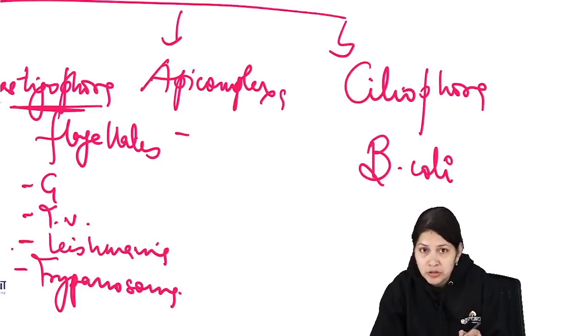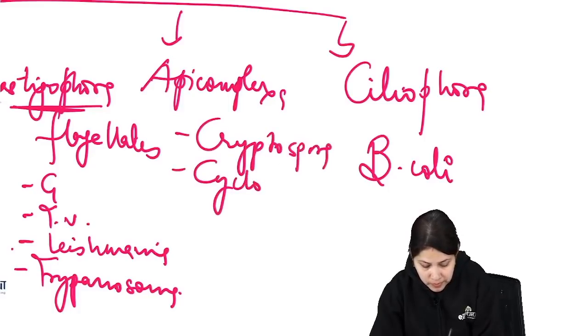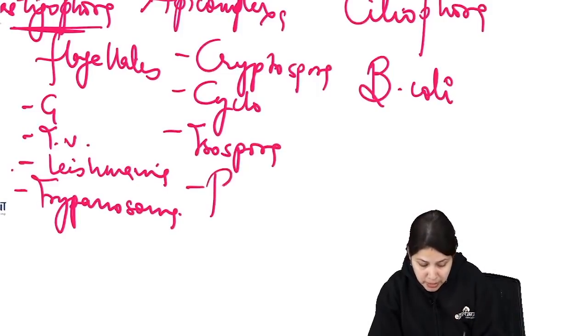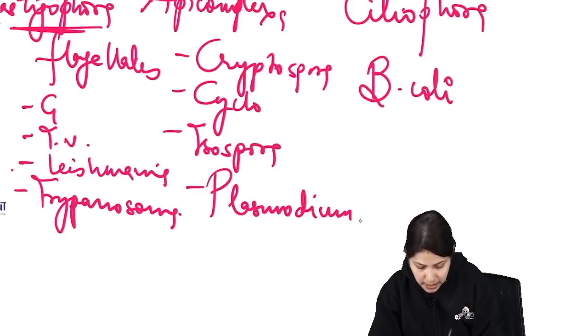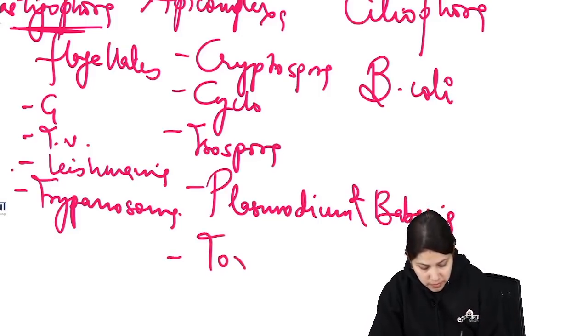What does CCI stand for? This is Cryptosporidium, Cyclospora, then Isospora, then the malaria parasite, Plasmodium, and Babesia, and the other parasites like Toxoplasma and Sarcocystis.